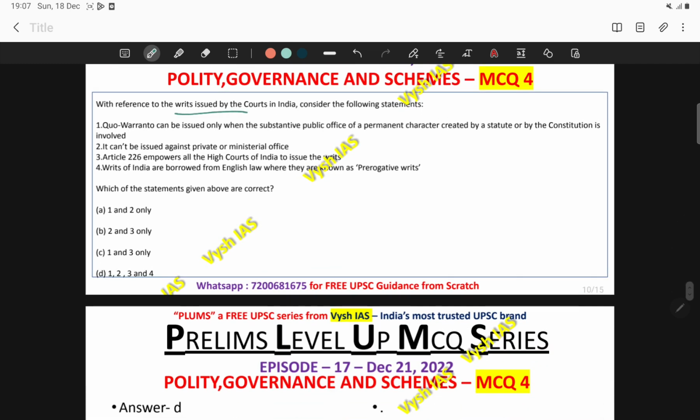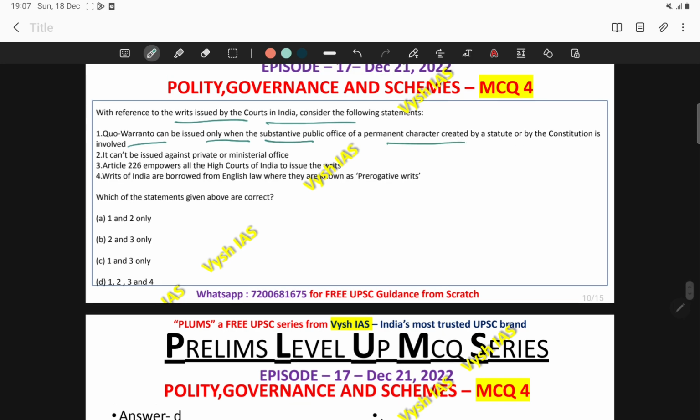With reference to the writs issued by the courts in India, consider the following statements. Quo warranto can be issued only when the substantive public office of a permanent character created by a statute or by a constitution is involved. Okay. So major types of writs. Okay. Writs are issued whenever the fundamental rights are violated. So there are certain kinds of writs like mandamus, habeas corpus, etc.